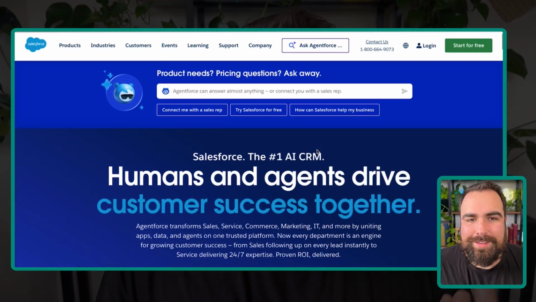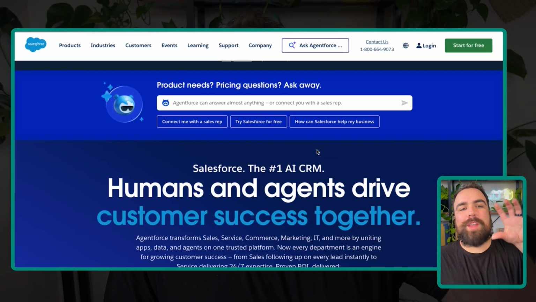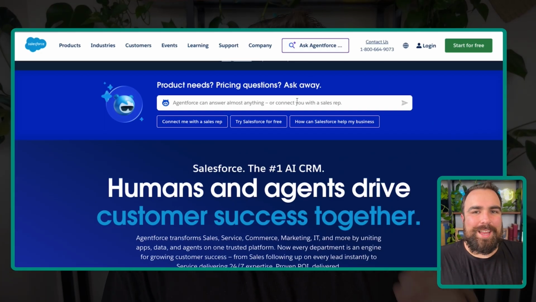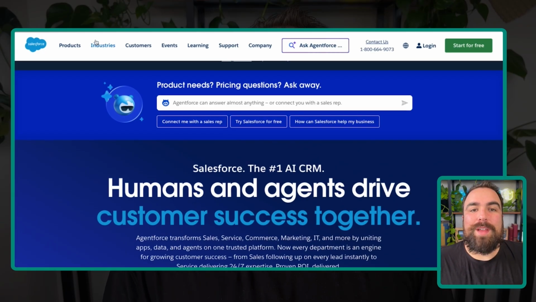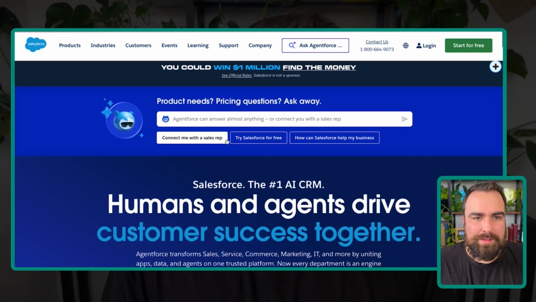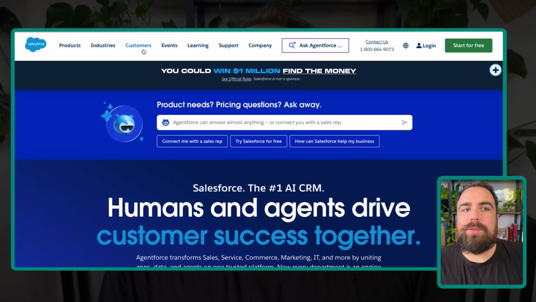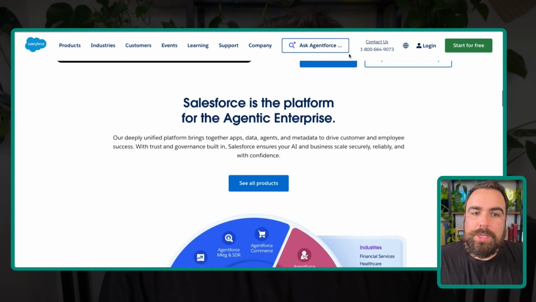Now let's take over Salesforce, the most enterprise of enterprisey style of things. How you even know something's really enterprise is they put a phone number on the website. You can hop over here. They don't even have a pricing page. You don't even know what the pricing would look like. You can hop into events and customers and everything else, but you don't know.